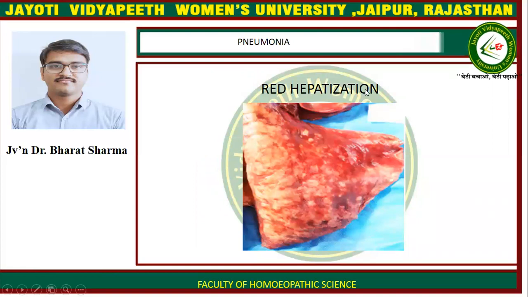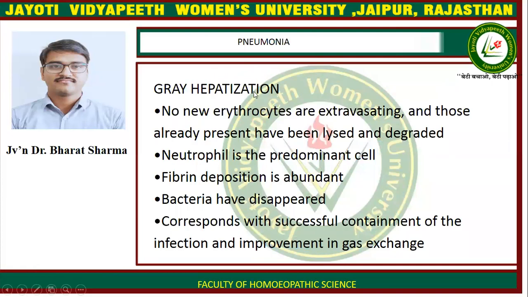There is red hepatization present in cases of pneumonia, and here is a gross appearance of a lung with red hepatization. Gray hepatization also occurs in cases of pneumonia. No new erythrocytes are extravasating, and those already present have been lysed and degraded.